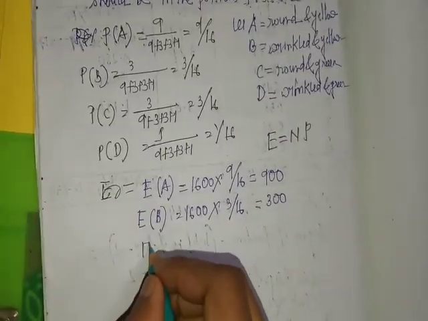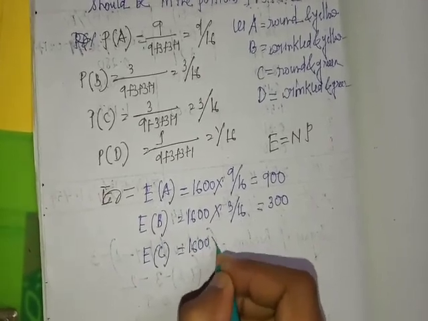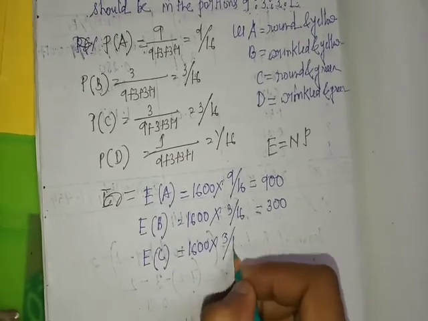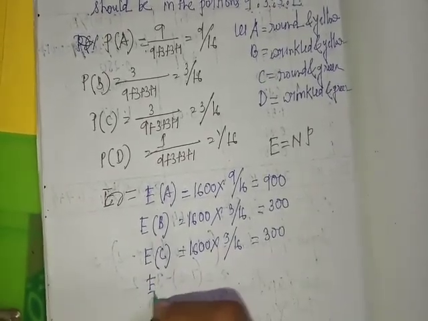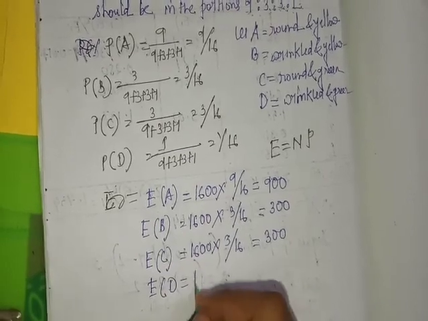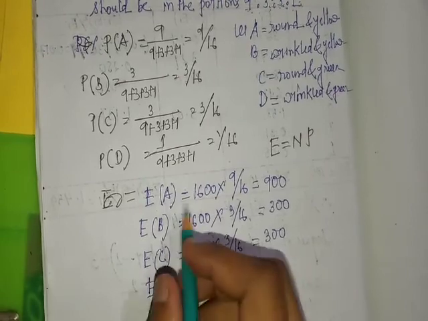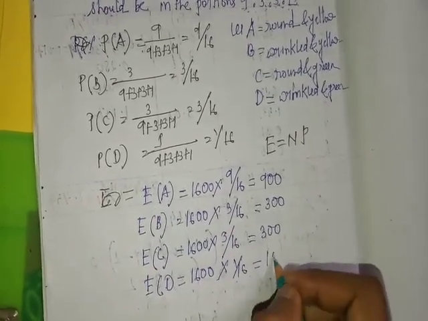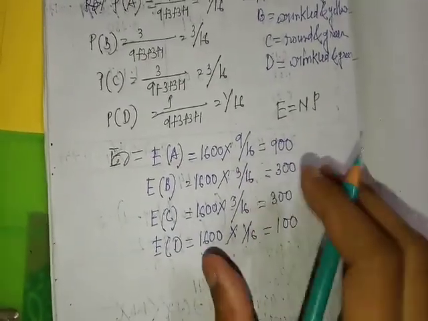Expected frequency of C is 1600 into 3 by 16, which is also 300. Expected frequency of D equals 1600 into 1 by 16, that is 100. Okay, now we will construct a table.